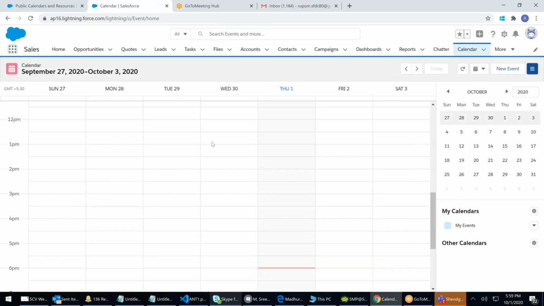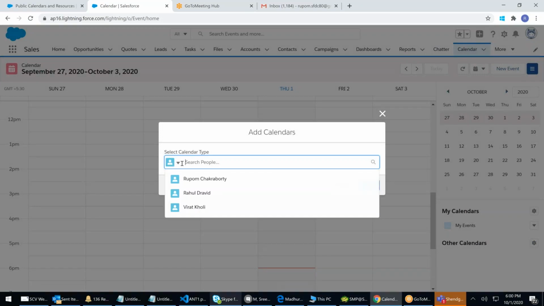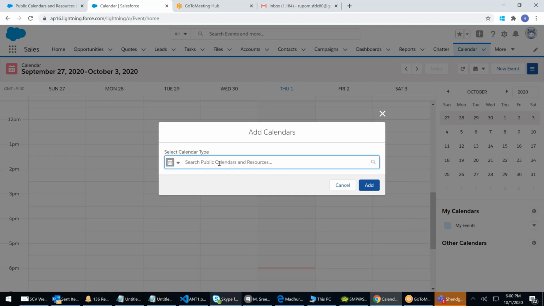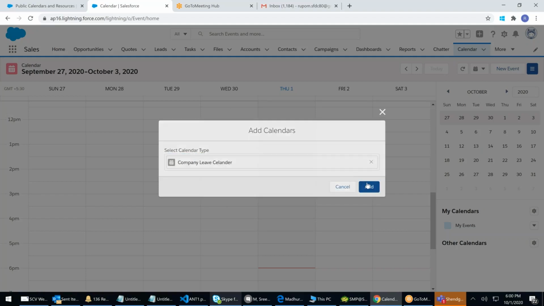When you have a meeting, you can also see others' calendars. You can activate add calendar, and choose public calendar, the one which I just created, company leave calendar. See, I'm adding it to my calendar.